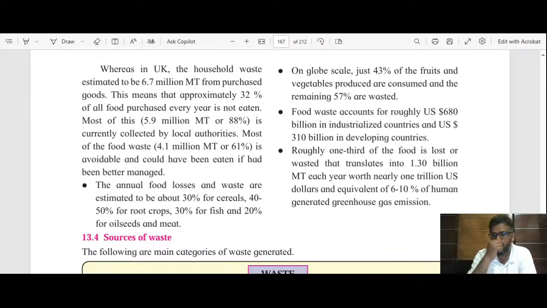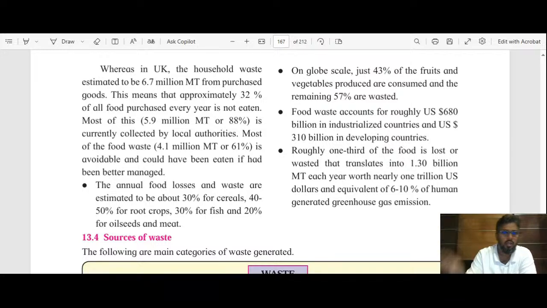Then again, food waste which we are wasting, it is equal to around 680 billion US dollars in the industrialized countries, means the developed countries, and just 310 billion in developing countries.